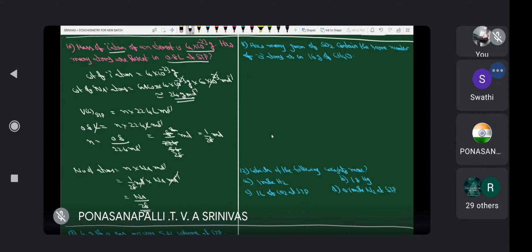Here there is no use of this molecular weight, but we are calculating that also. Therefore, I would like to change the question. Mass of one atom of an element is 4 into 10 power minus 3 grams. How many atoms are present in 0.8 liter of gas at STP?